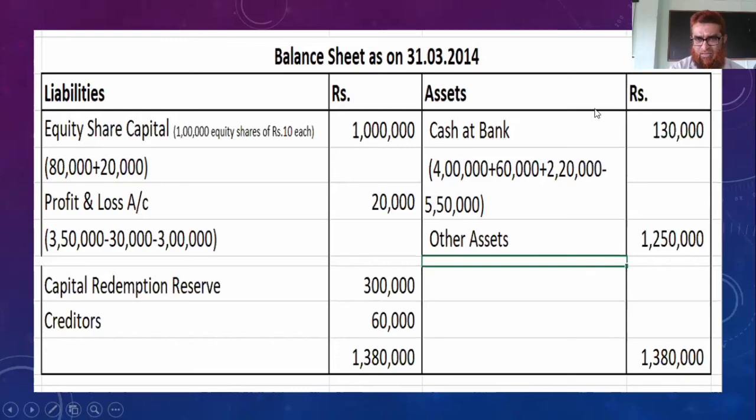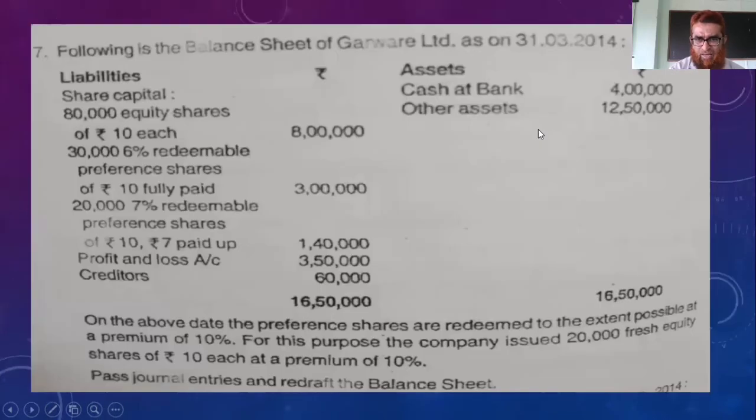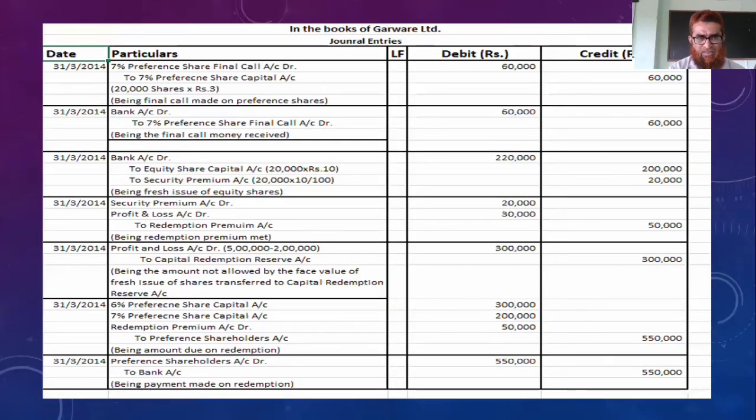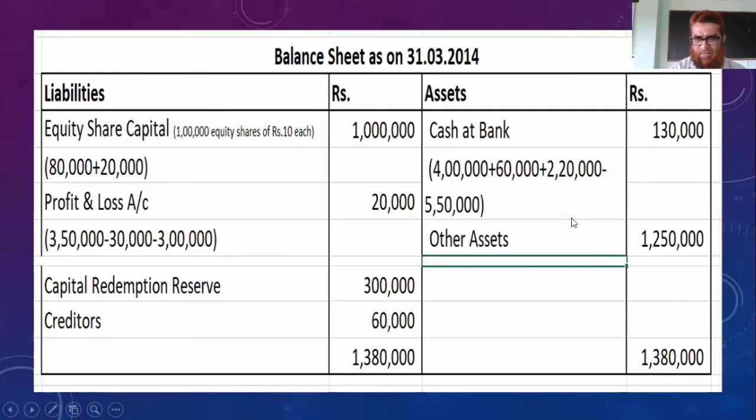Then credit side, you see cash at bank. In the old balance sheet, we have rupees 4 lakh as the balance. Then see the journal entries: wherever there is a debit of bank account, plus; credit of bank account, minus. So 60,000 plus 2,20,000, then 5,50,000 minus. This is the calculation: 4 lakh plus 60,000 plus 2,20,000 minus 5,50,000, 1,30,000. So the balance sheet will tally now. Hope you have understood clearly. Thank you.